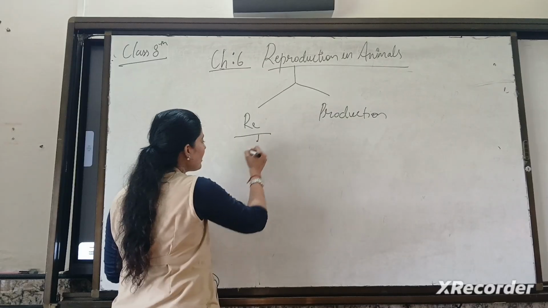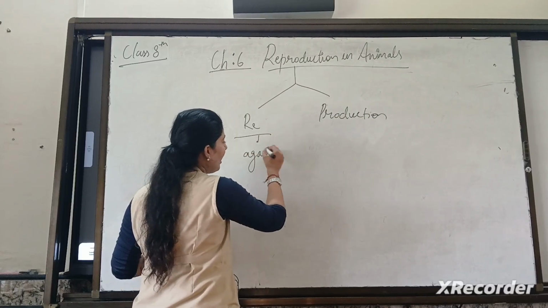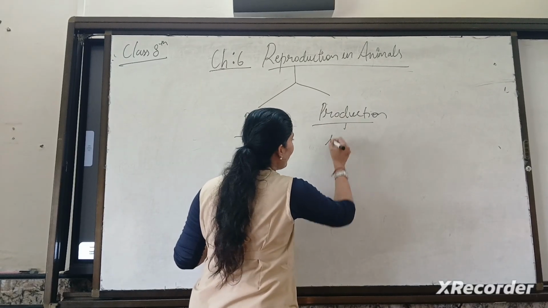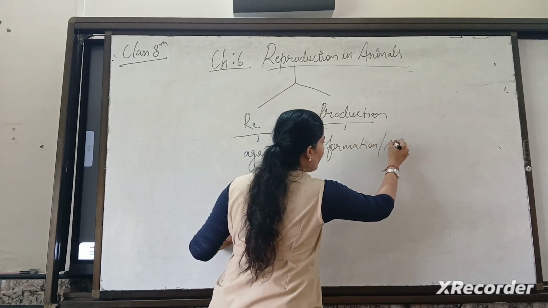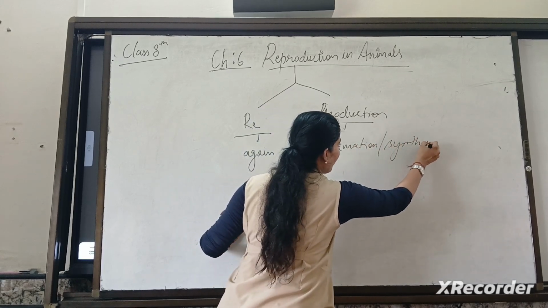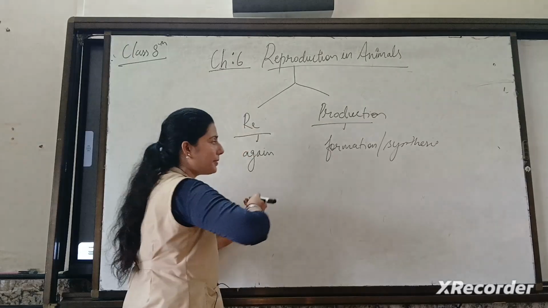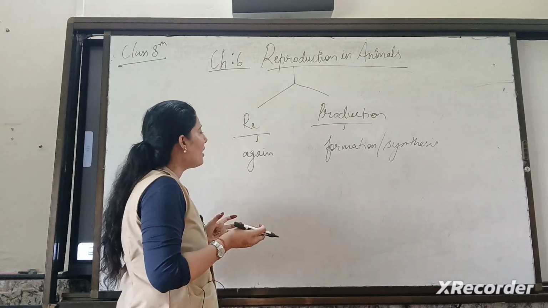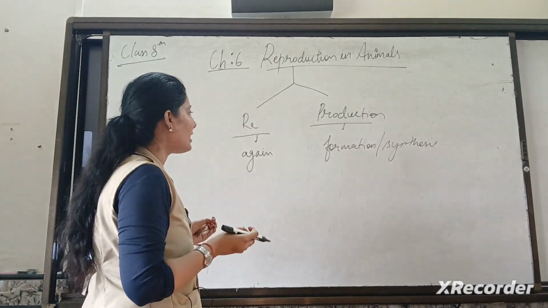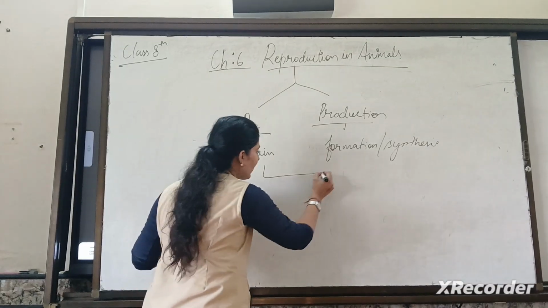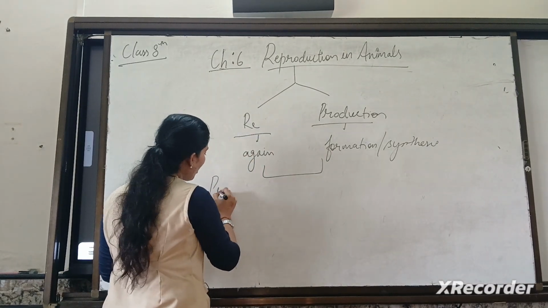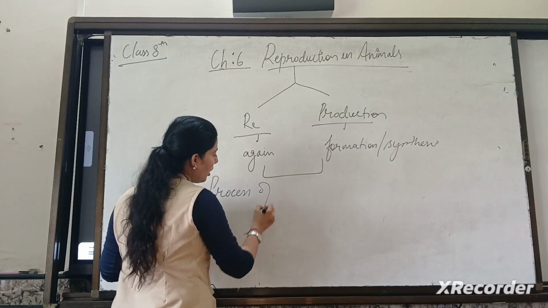This re means again and this production means formation, or we can say synthesis. Clear? So this term collectively known as reproduction, it means reproduction is a process of